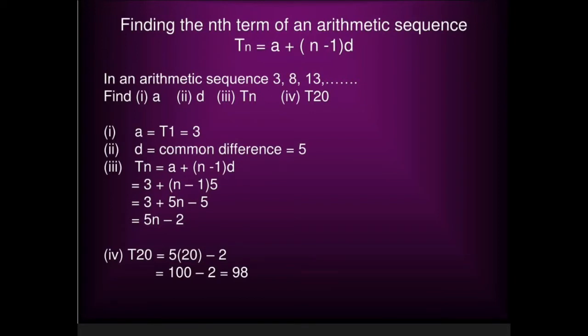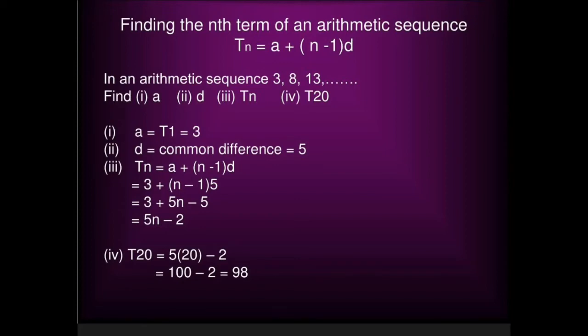So, in an arithmetic sequence 3, 8, 13, find a, d, the nth term and the 20th term. Suppose we have to solve this problem. Then the first term a in the sequence is 3. So, a is equal to 3. The common difference is 8 minus 3, that is 5.